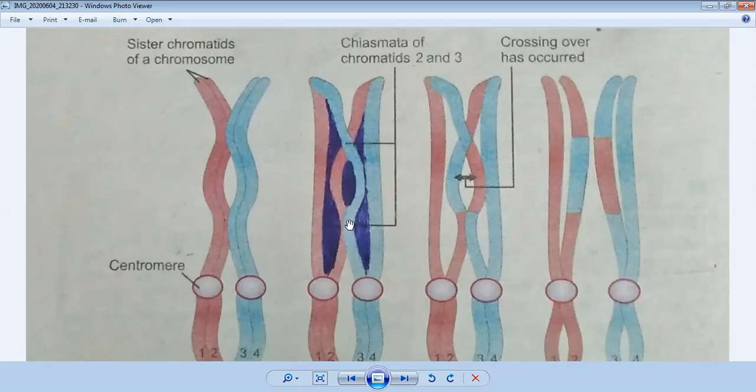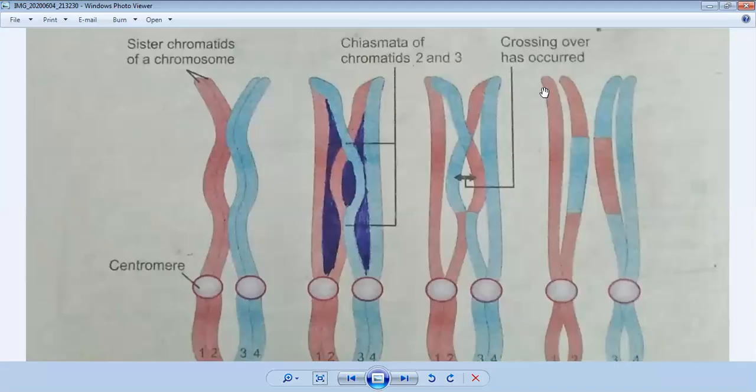Other changes also happen in prophase 1. You can see the next diagram. This is a complete sequence of crossing over. You can see half the part is pink and half is blue, and they are making a homologous pair. Here you can also see half is blue and half is pink, and they are making a pair of chromosomes. So here the crossing over is completed.